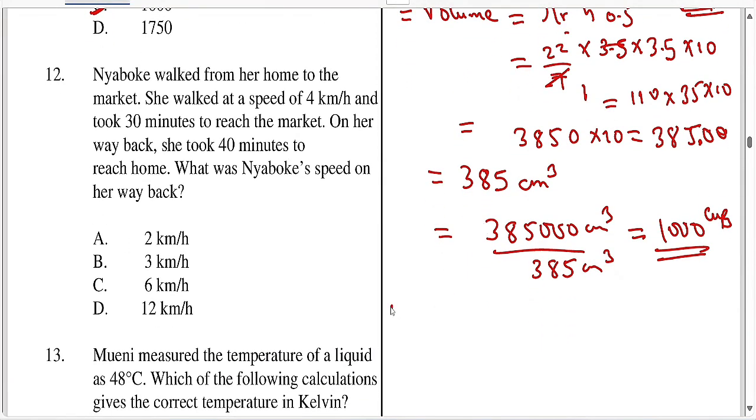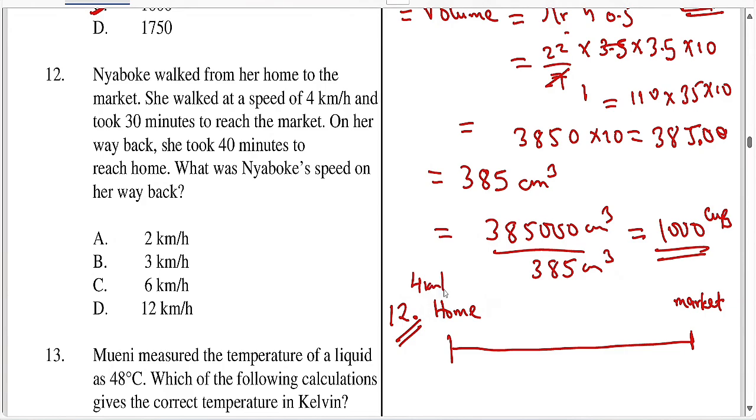Question 12 says: Nyaboke walked from her home to the market. She walked at a speed of 4 km per hour and took 30 minutes to reach the market. As usual, let's draw our diagram. She walked from her home to the market at a speed of 4 km per hour, and took 30 minutes to reach the market.